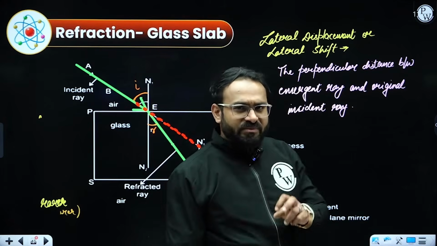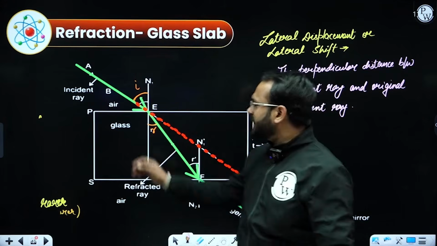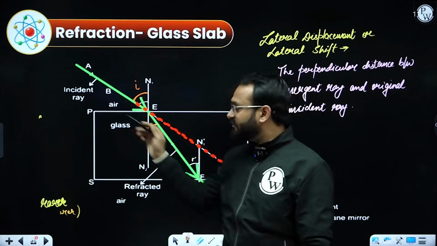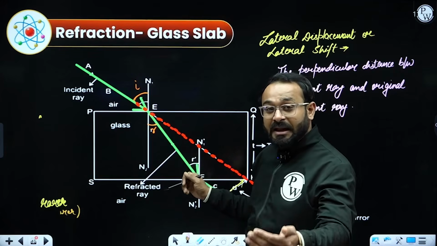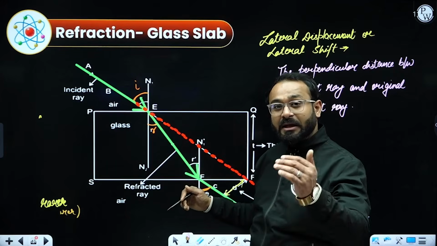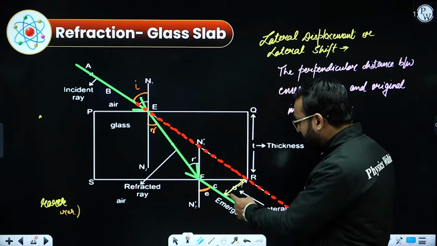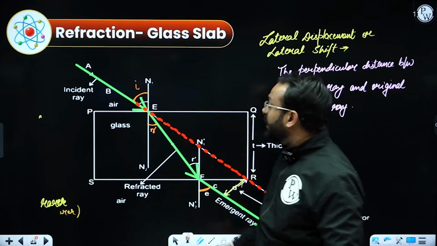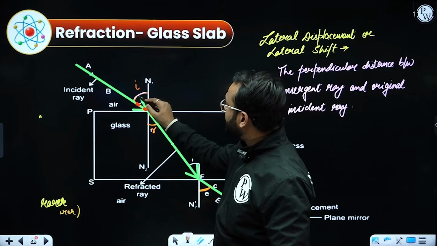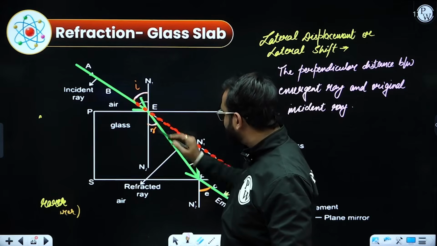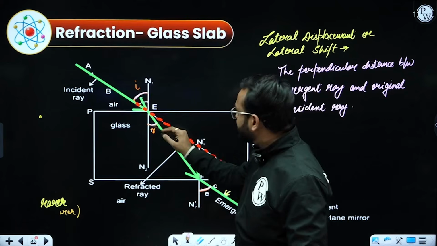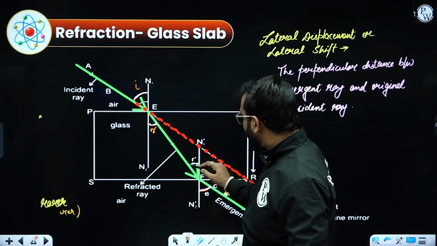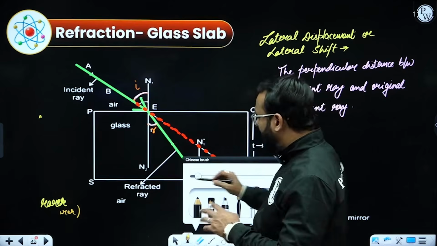Let's talk about a few other terms which are required. Incident ray, you are familiar with. Refracted ray, you know that. But once the light is incident, refracts, and again comes back into the same medium, the light ray becomes the emergent ray, and the angles become angle of incidence, angle of refraction and angle of emergence. Amazingly, the angle of incidence and the angle of emergence will be equal to each other. We need to apply simple mathematics in that.